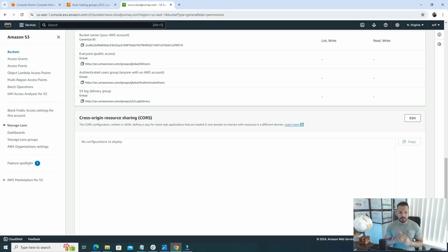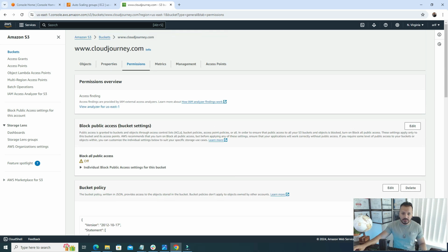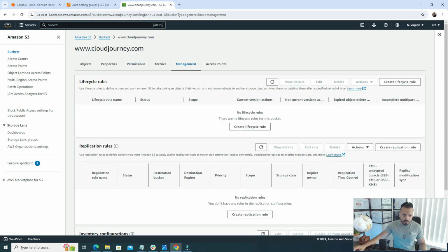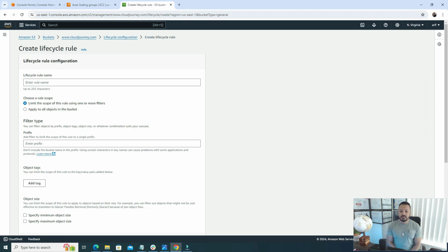There's one more benefit of using S3, that we can create lifecycles under management. Okay, we can create lifecycle rules. So what does it mean? Let me give you a very easy example. You are working for a company. The company handles a lot of data, but there is some compliance requirement that even though you are done using the data that you collected from your customers, you have to store it for a particular time frame, maybe 10 years. The data should be available, because if it's required at any time, it needs to be delivered.